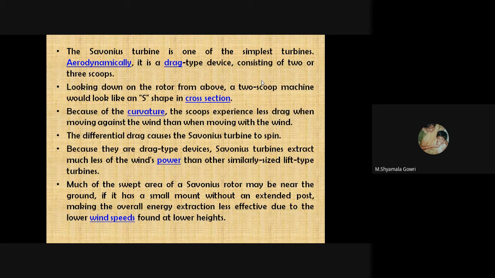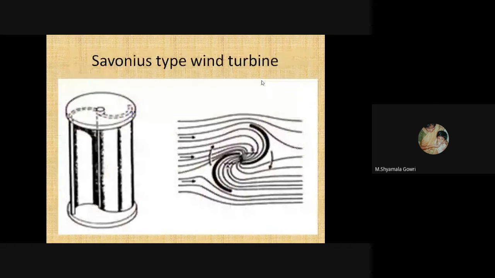Because they are drag type devices, Savonius turbines extract much less wind power than other similarly sized lift type wind turbines. Much of the swept area of a Savonius may be near the ground if it has a small mount without an extended post, making the overall energy extraction less effective due to the lower wind speeds found at lower height.